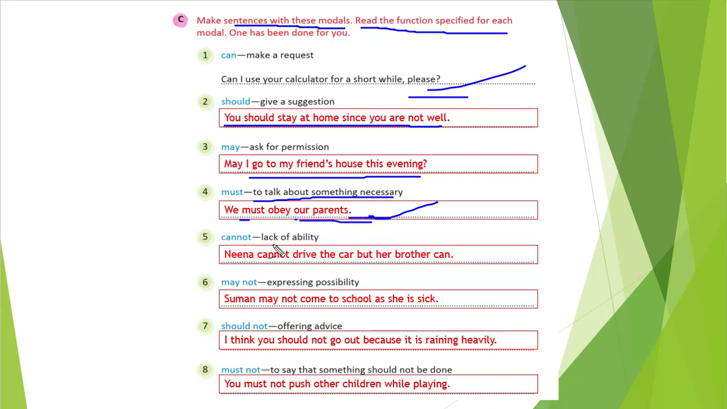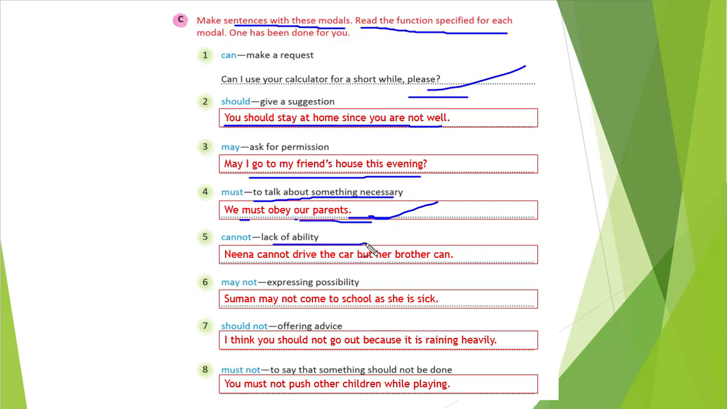You can see fifth is cannot. Lack of ability. You don't have the ability to do that thing. So Nina cannot drive the car, but her brother can. So Nina is lacking in driving. Correct. Like Raju cannot. What can we say? Raju cannot leave the class. No. Raju cannot speak Hindi, suppose. Or Raju cannot speak Tamil. So the Tamil language Raju doesn't know. So that is the lack of ability.